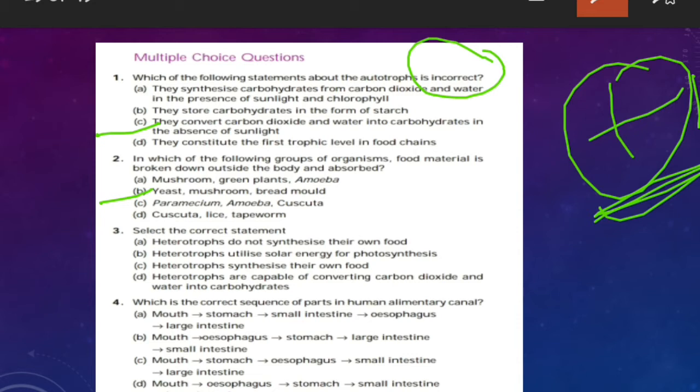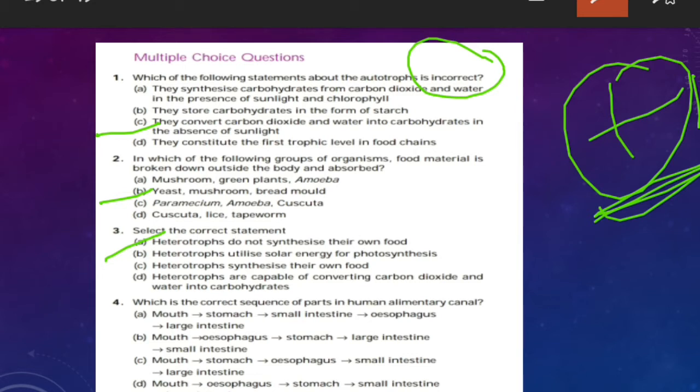Now the next question, the third: select the correct statement. We have to find out the correct statement. All the options are related to heterotrophs. The correct one is option A, that heterotrophs do not synthesize their own food, because autotrophs synthesize their own food. They have that capacity and ability. Heterotrophs depend on autotrophs for their food. So option A will be the correct one, that they do not synthesize their own food.